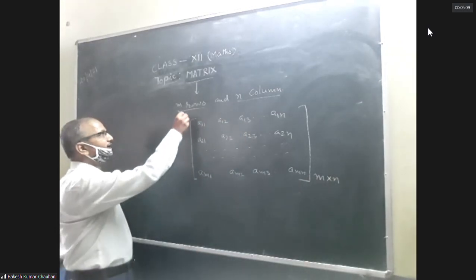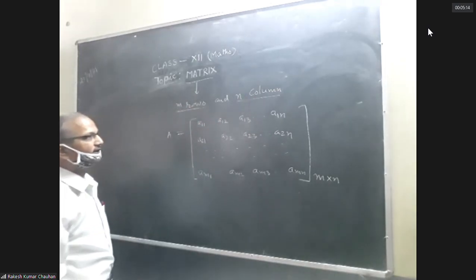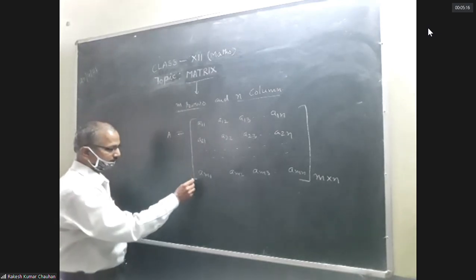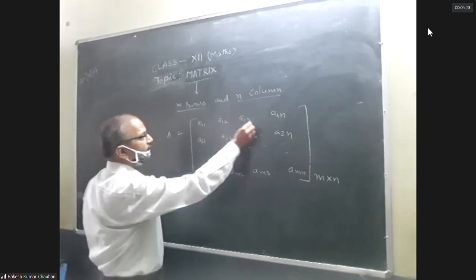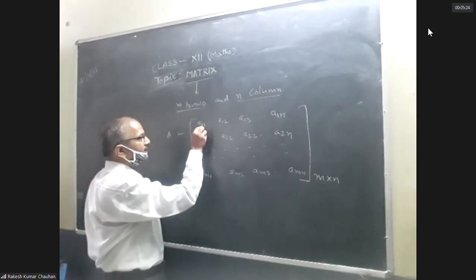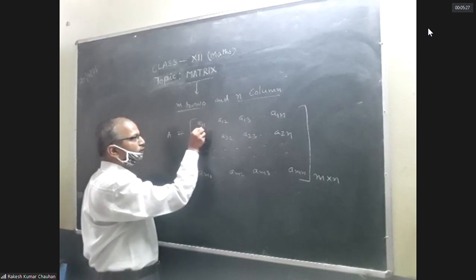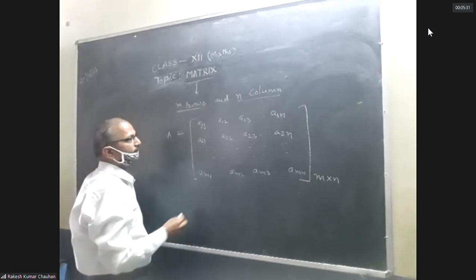If any matrix having m rows and n columns, then matrix is represented as A11, A12, A13, A1n. First subscript represent row, second subscript represent column.